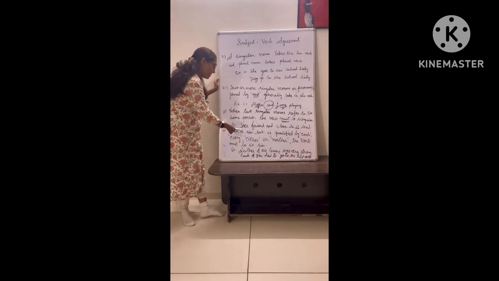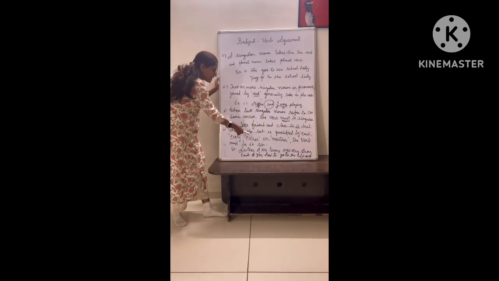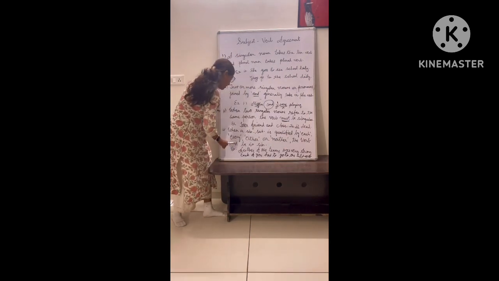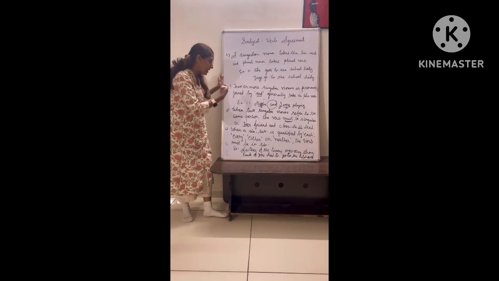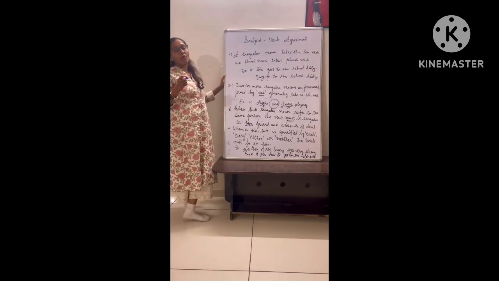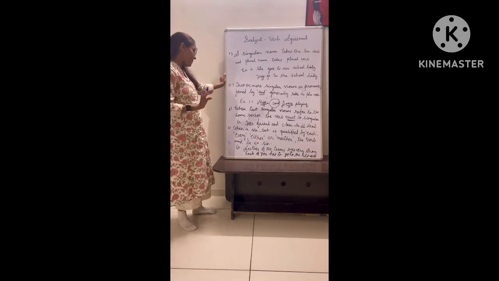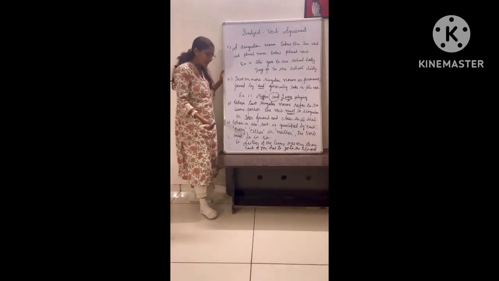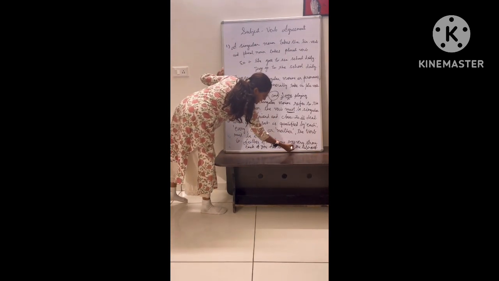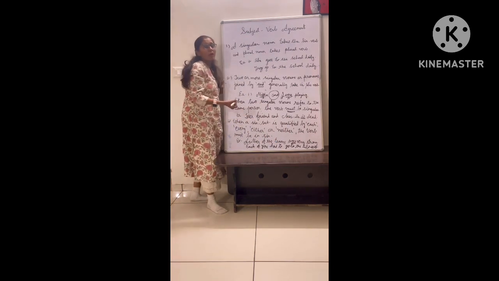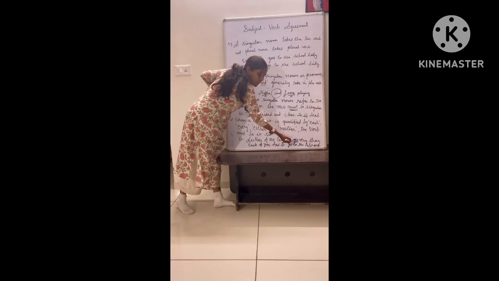Next rule: when a singular subject is qualified by each, every, either or neither, the verb must be singular. What does it mean? When we are talking about the subject and it is qualified by each, every, either or neither, the verb must be singular. For example, neither of the teams was very strong. Here teams are many, but we are talking about the individual team. That is singular, so the verb will be singular, and that is was.